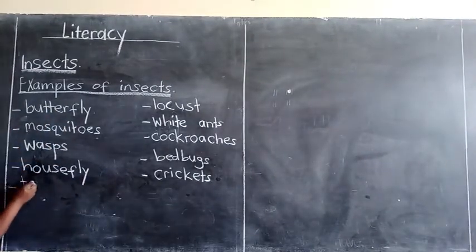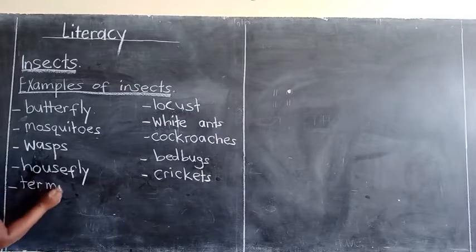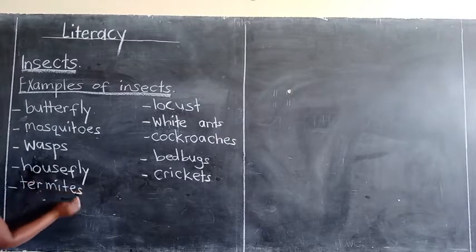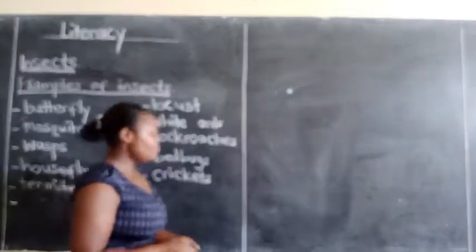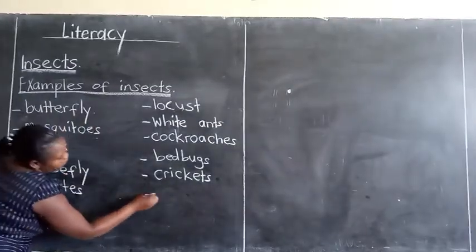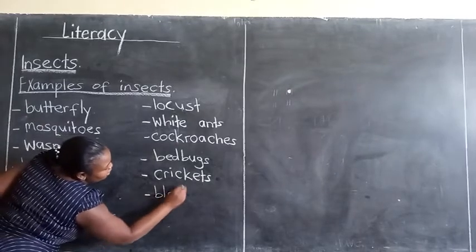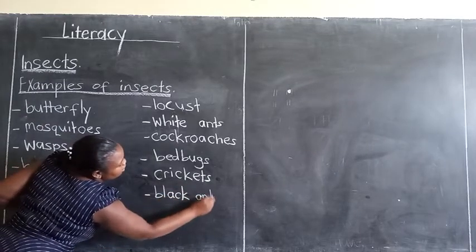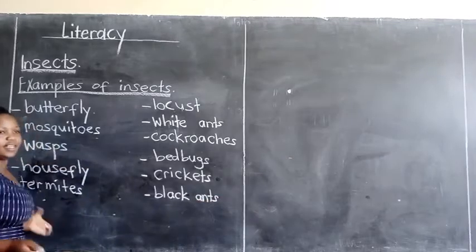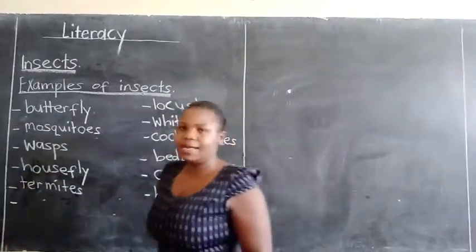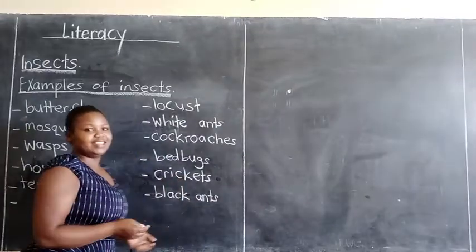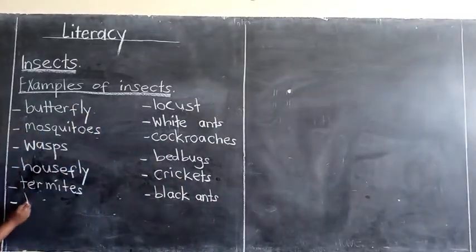We can have termites. Termites are also insects. Black ants are also insects. Examples of insects. What else? Bees is the commonest one.